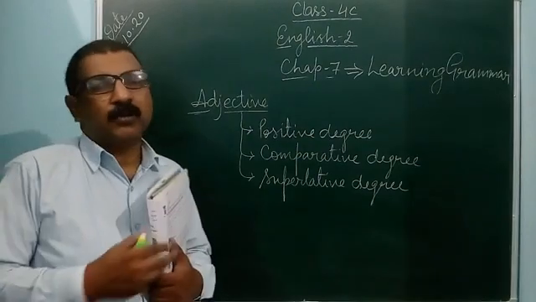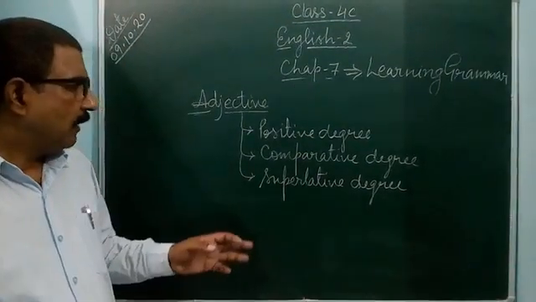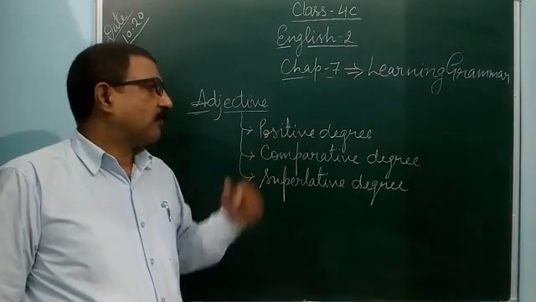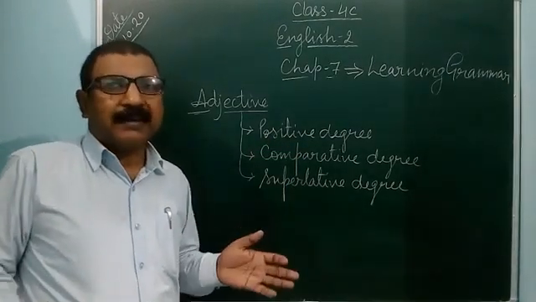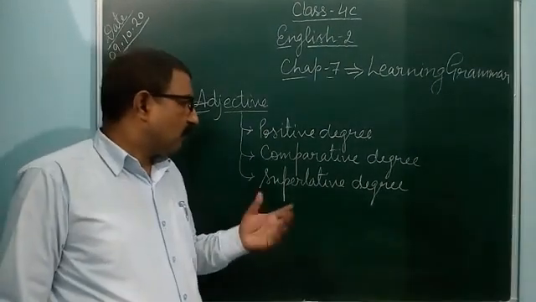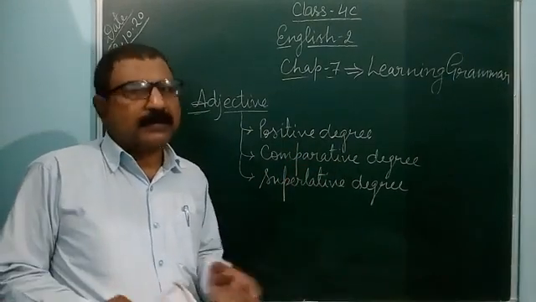If you want to represent the character or quality of a noun simply, you can use the positive degree. If you are comparing the quality between two objects, two things or two persons, you can use the comparative degree because you are comparing.